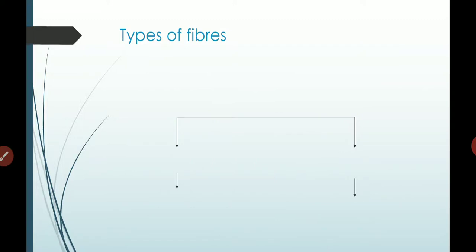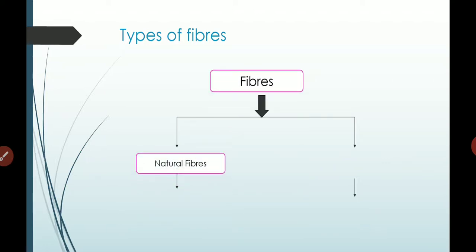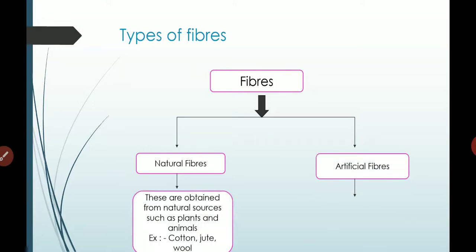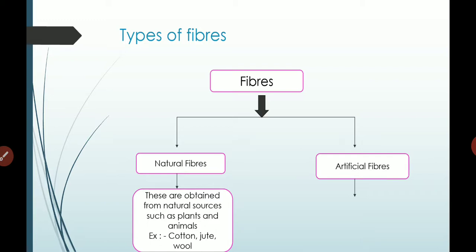Then let's know what fibers are. Fibers are mainly categorized into two types. One is natural fiber and another one is artificial fiber. Let's know what natural fibers are. These are obtained from natural sources such as plants and animals. Examples: cotton, jute and wool.